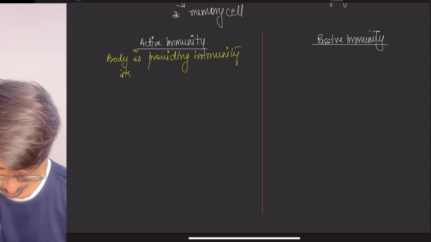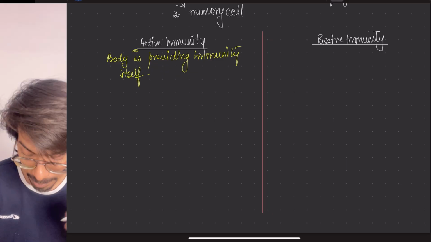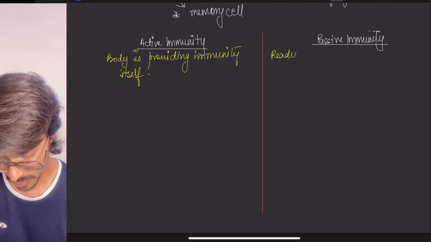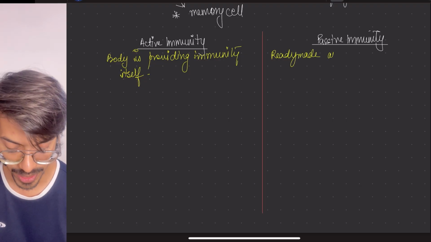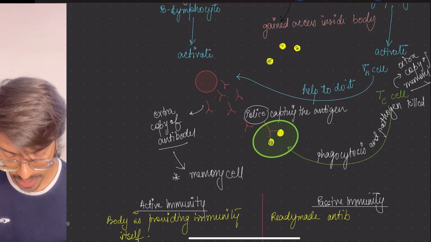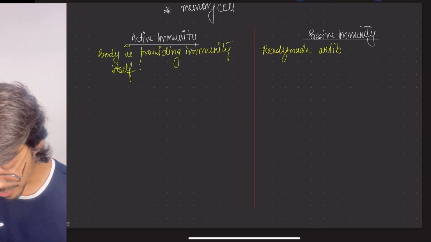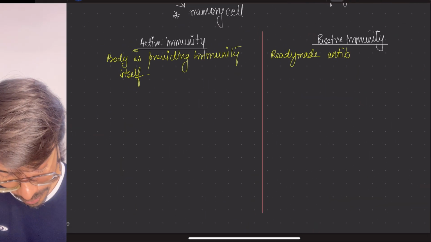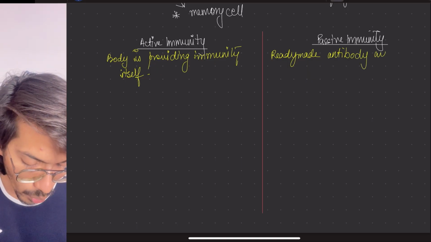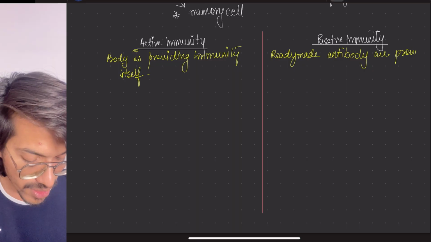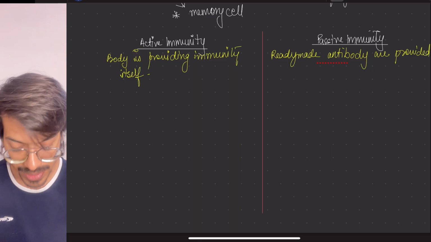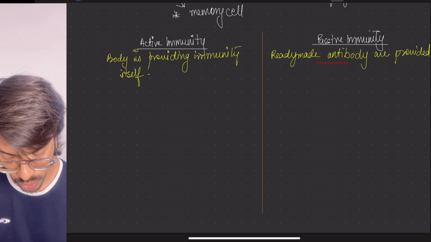Okay, one thing understood. What about the passive? Passive means ready-made antibodies are provided, because antibodies, as I told you, will go and act like police. So ready-made antibodies are provided to the body, meaning the body is doing nothing itself, it is not making anything.